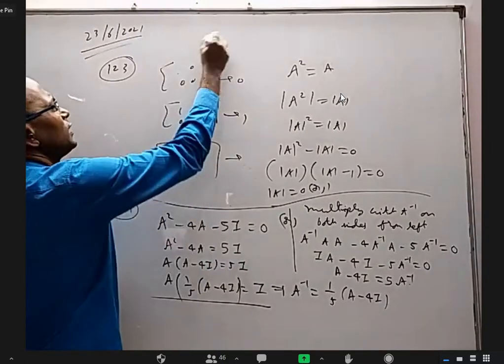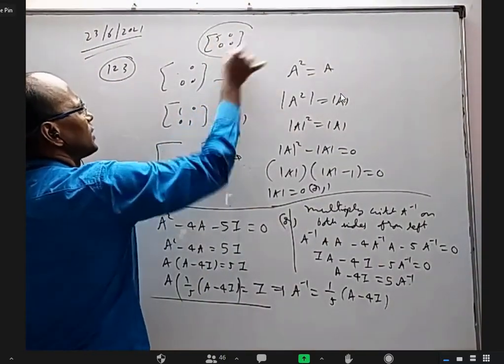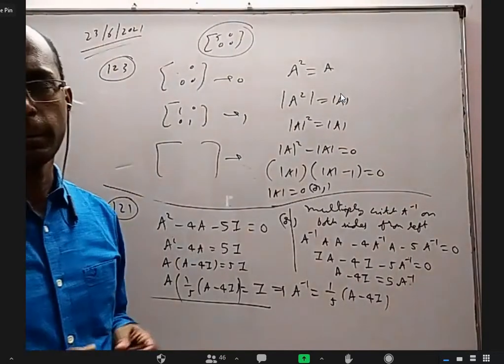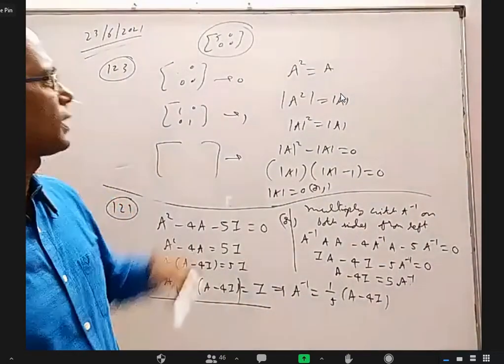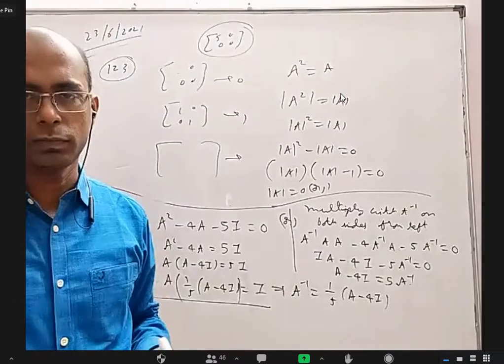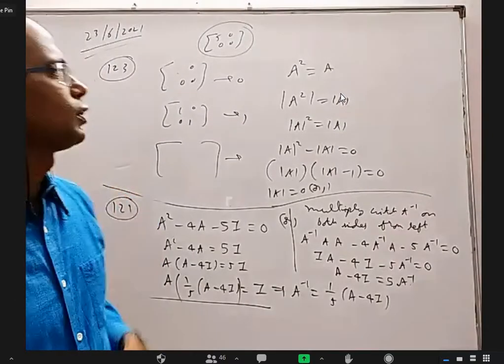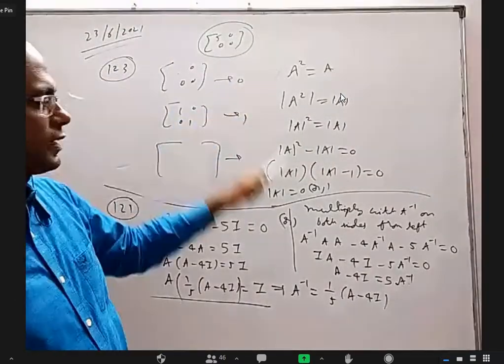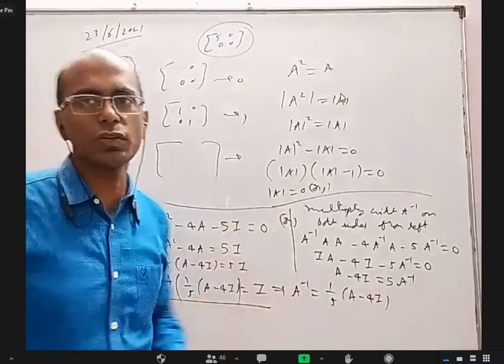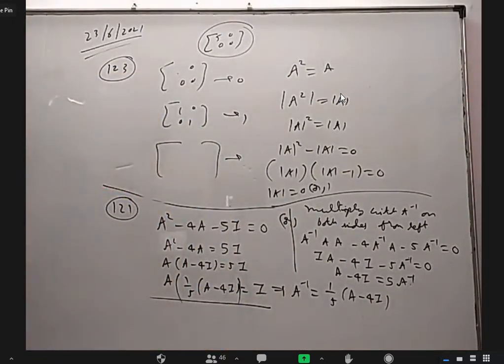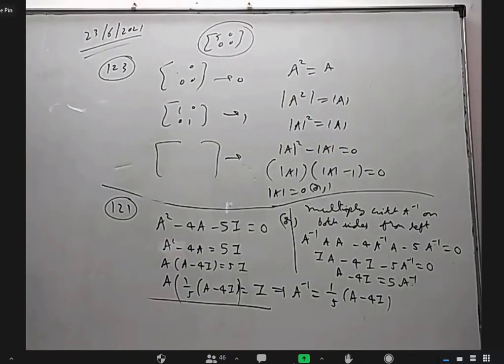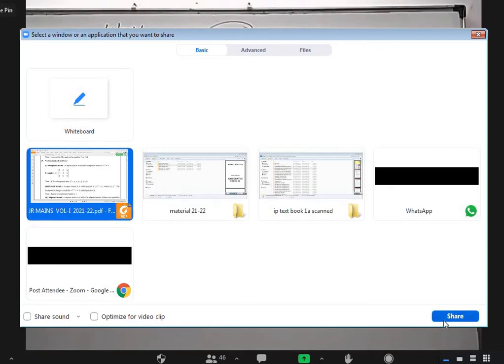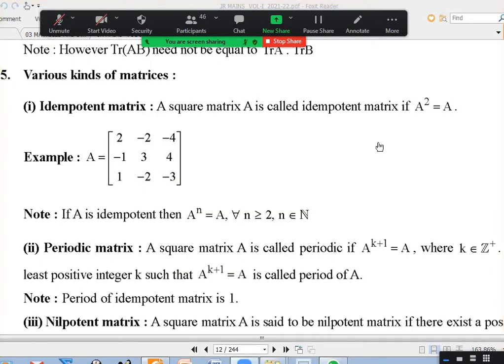For example, you take the matrix 5, 0, 0. What is the determinant of this matrix? 0. But that doesn't mean the square of this equals itself, right? No, sir. So if something is idempotent, definitely the determinant has to be 0 or 1, but the converse is not true. If the determinant is 0 or 1, the square definitely has to be itself, need not be. This is the reason I wanted to talk about determinants also. That's why I did not talk about these types of matrices before.